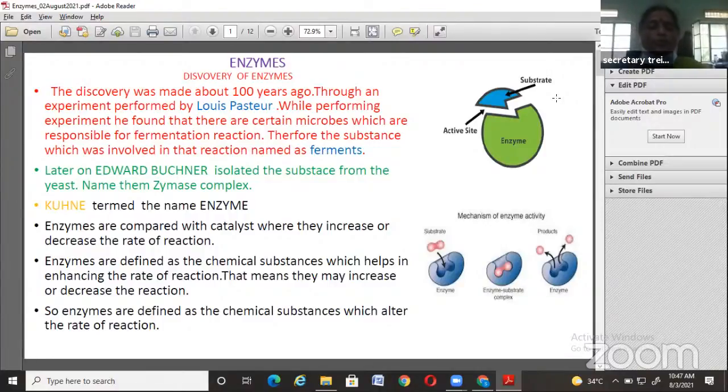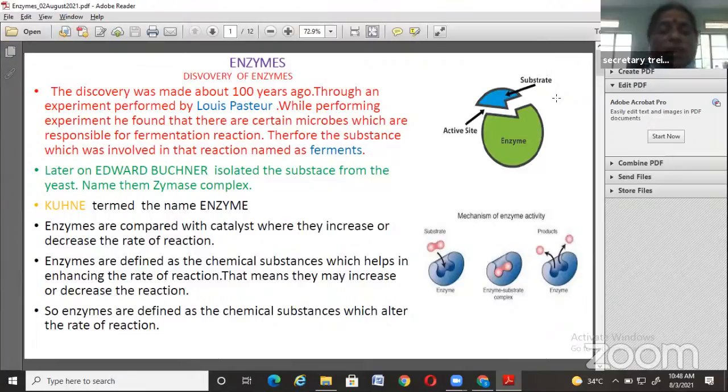Okay, now what are enzymes? How are they? See this. Enzymes are compared with catalysts. We know the word catalyst, which comes in chemistry. A catalyst is a chemical substance which participates in increasing or decreasing the rate of reaction and gives the end products, and it comes out as it is.